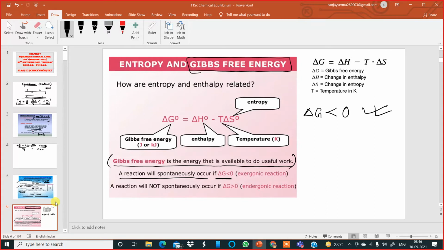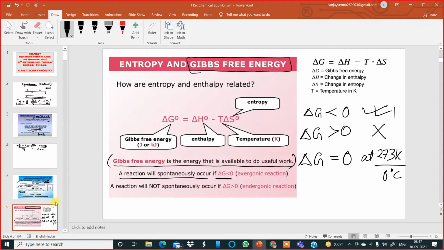The reaction will occur. That is an exergonic reaction; you can also talk about an exothermic reaction. If the Gibbs free energy change is greater than zero, the reaction will not occur at all. If the change in Gibbs free energy is equal to zero at that temperature, 273 Kelvin, that is 0 degrees Celsius, then the reaction is at equilibrium.